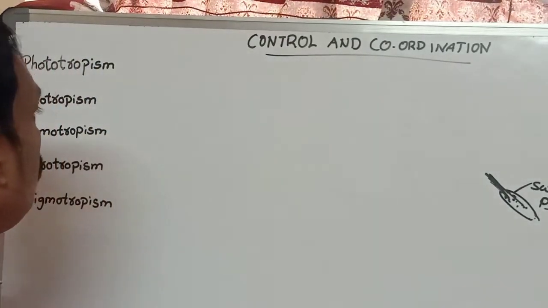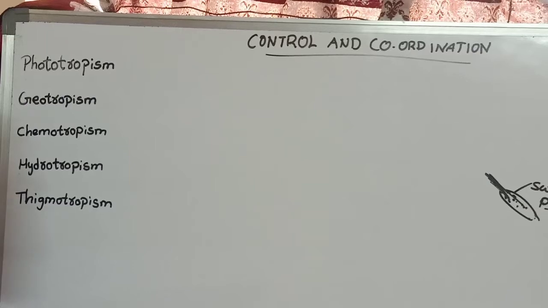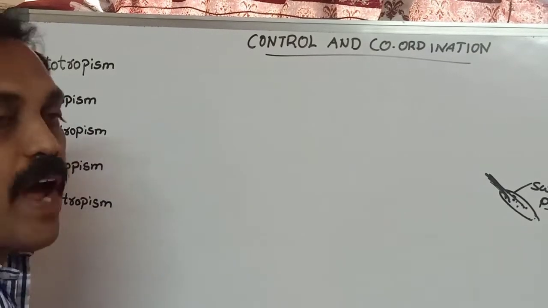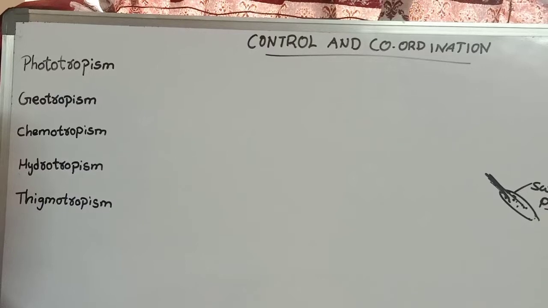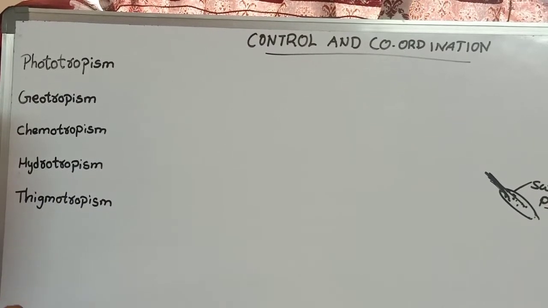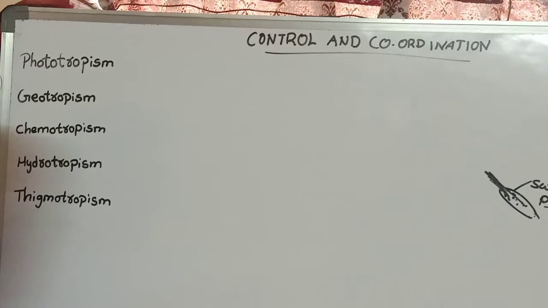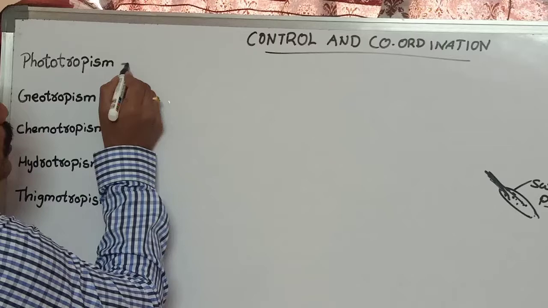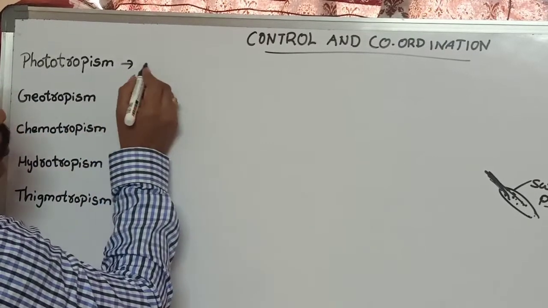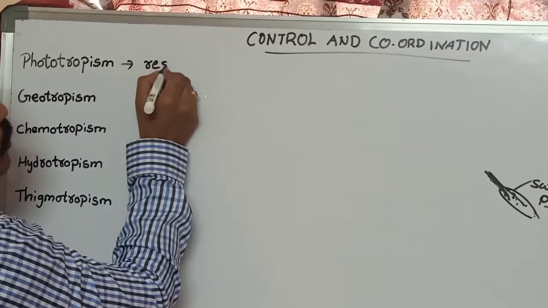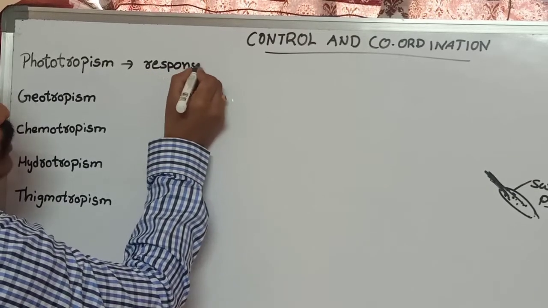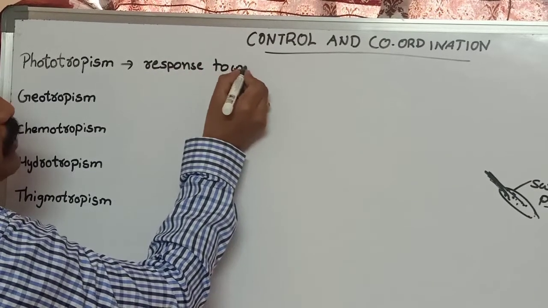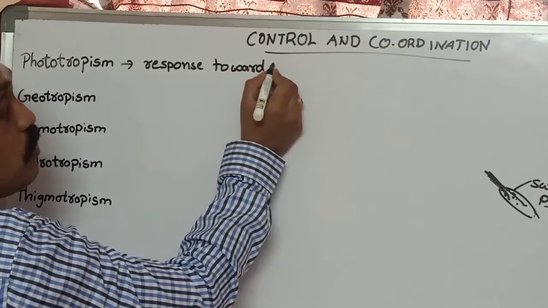And for other external changes, other external factors or effects, plants show response. Plants show response to external factors and external changes. For example, phototropism: plants show response towards light. Plants show response to light.